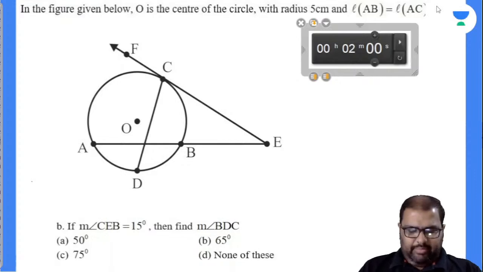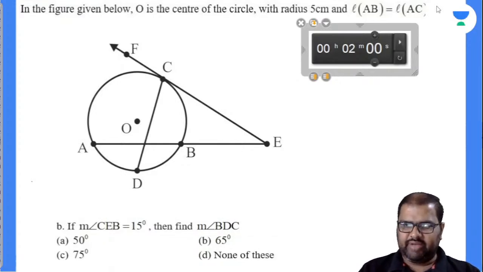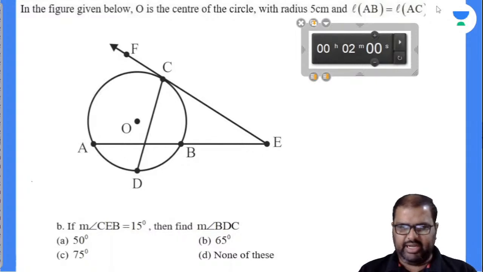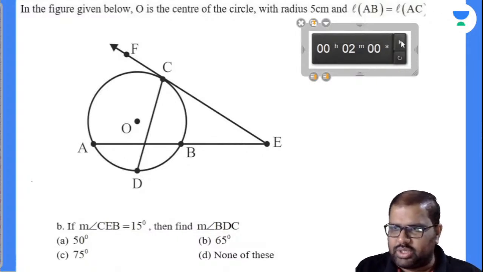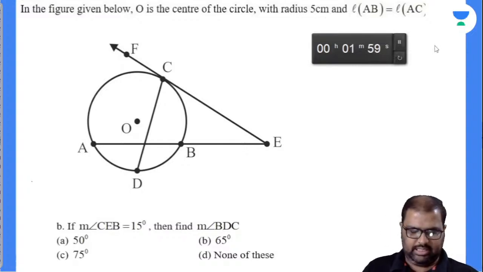In the figure given below, O is the center of the circle with radius 5 centimeter. AB is equal to AC. Angle CEB is given as 15 degrees. Then find out angle BDC is the question. Sorry, I didn't start the timer there. I'll try this.